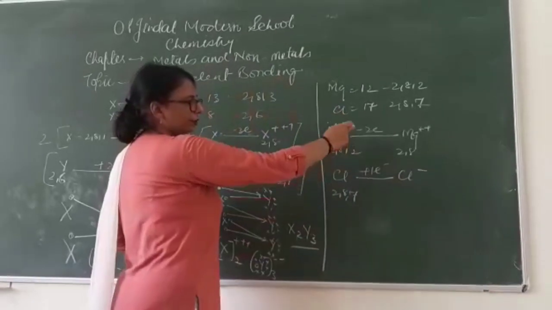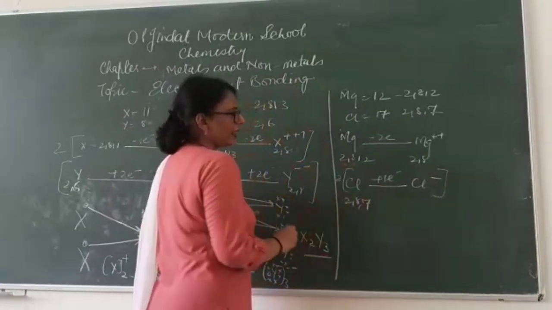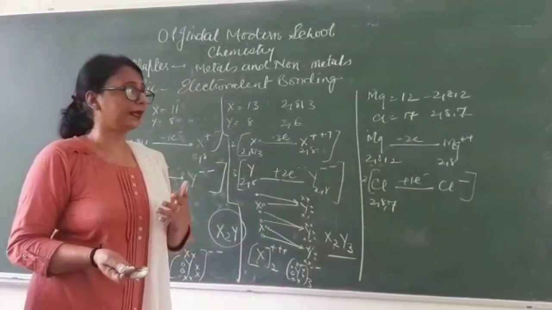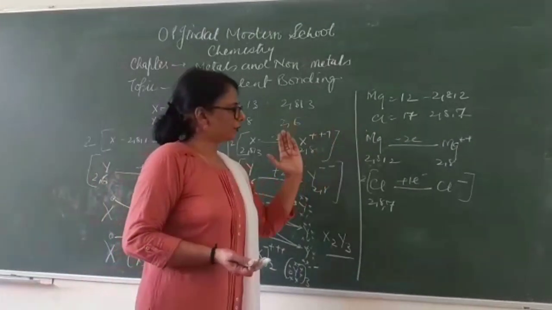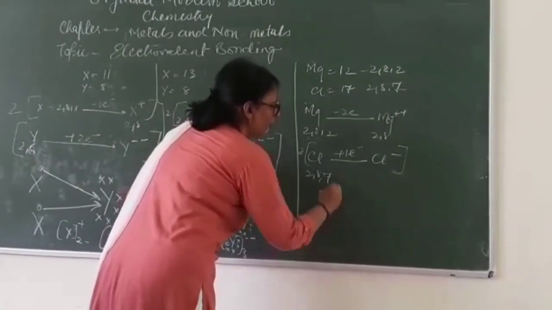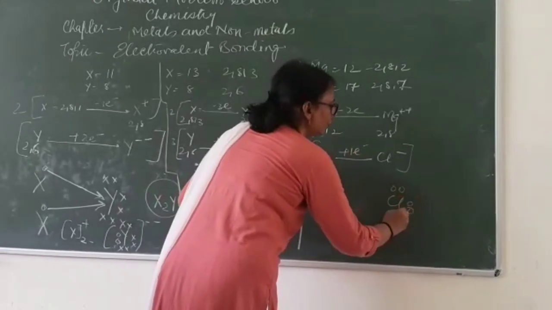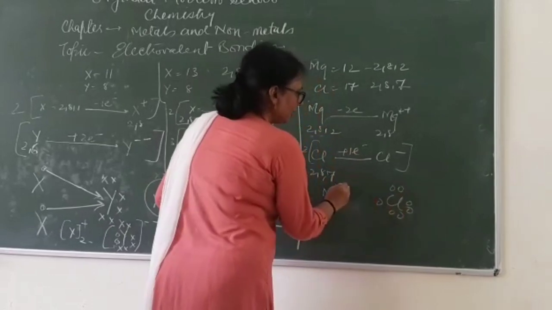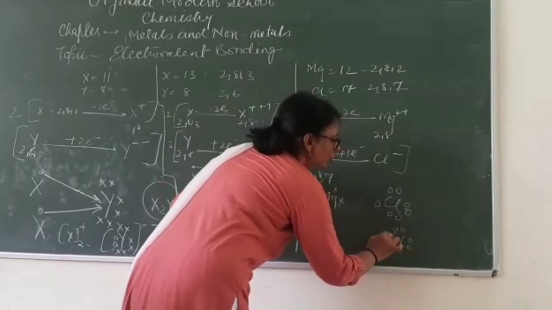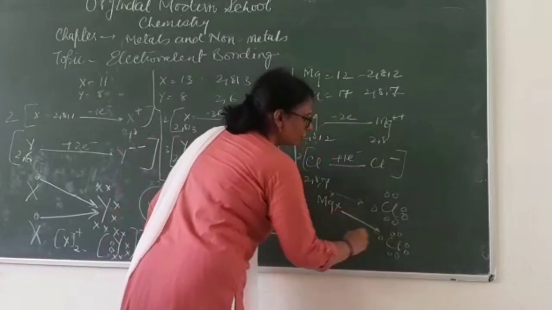So again unequal number of electrons. So multiply this equation by 2. That means for forming the ionic compound, just to get the total positive charge nullified by the negative charge, we need 1 magnesium atom and 2 chlorine atoms. So take magnesium, it is with 2 electrons in the outermost shell, and then take chlorine with 7 electrons in the outermost shell. So magnesium, how many chlorine atoms? 2 are required. So mention 2. Okay, one of the electrons is going to this chlorine atom and one is going to this one.